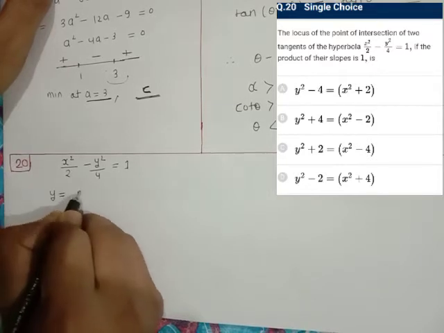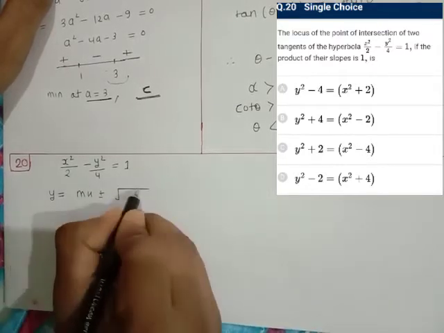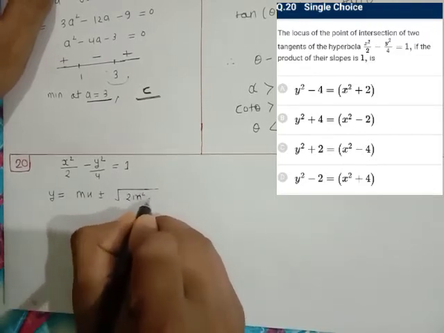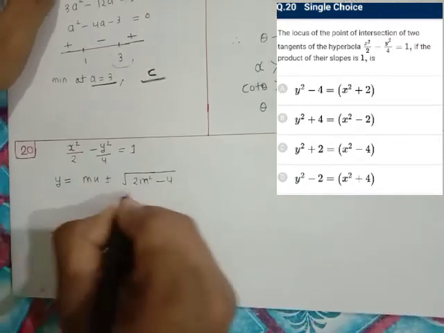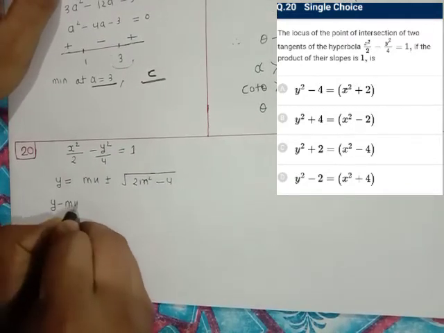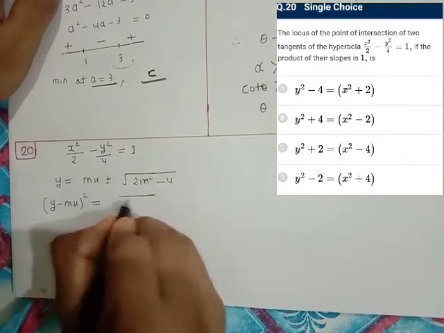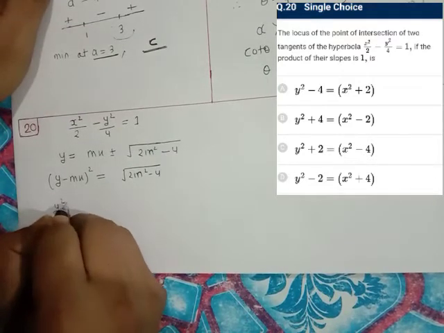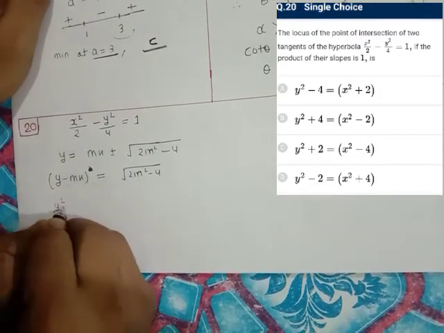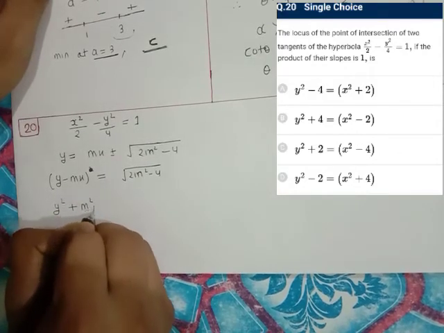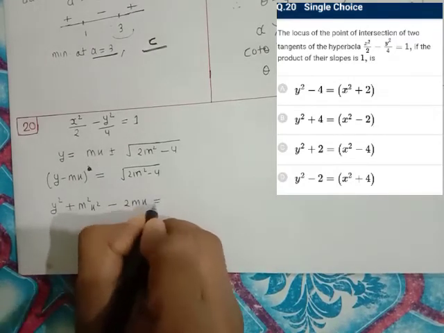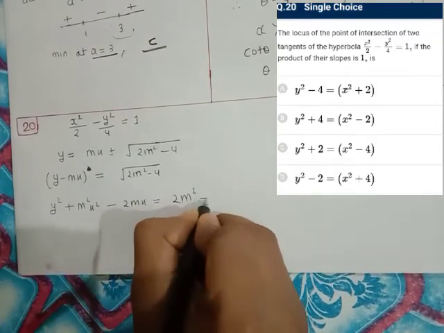Equation of tangent: y equal to mx plus minus under root a square m square minus b square, that is 2m square minus 4. This is the tangent equation. We can write y minus mx equal to under root 2m square minus 4. Squaring both sides, we get y square plus m square x square minus 2mxy equal to 2m square minus 4.